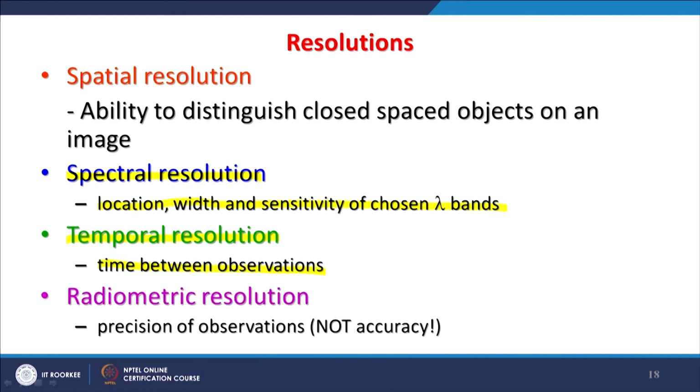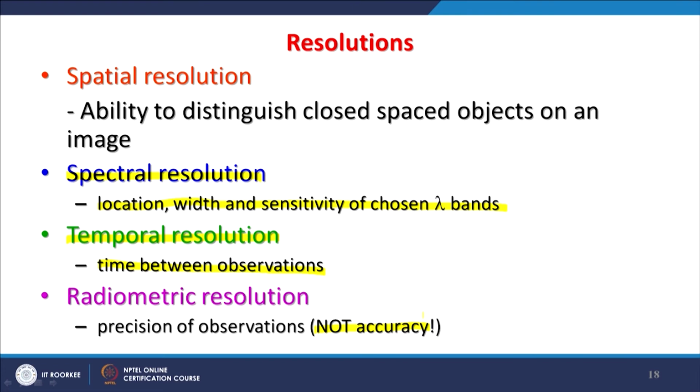And the last one among these resolutions in remote sensing is radiometric resolution, which is nothing but the precision of observations. And remember, this is not accuracy, because these are two different terms, precision and accuracy, which we have already discussed. So, no more confusion. How precise your observations are depends on the instrument, that is the sensitivity.